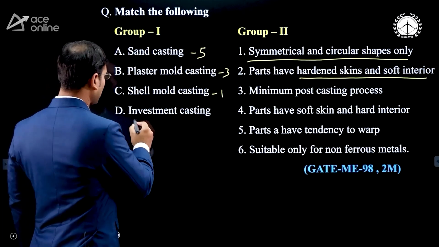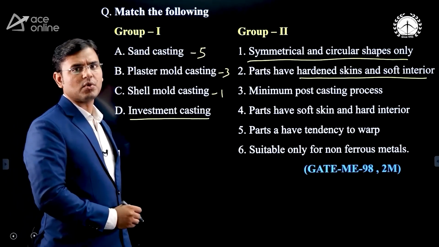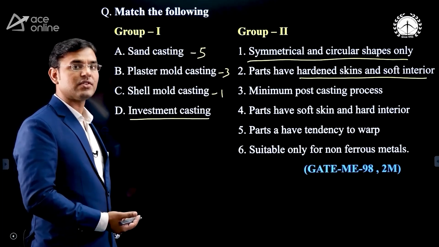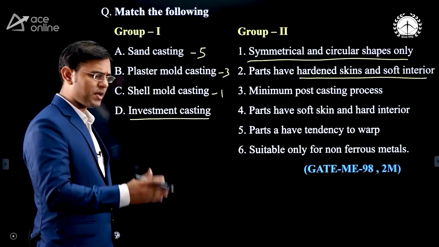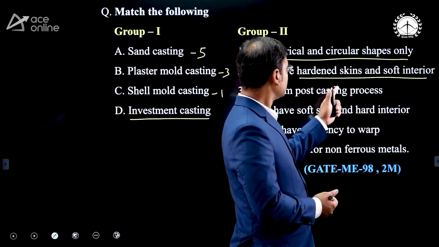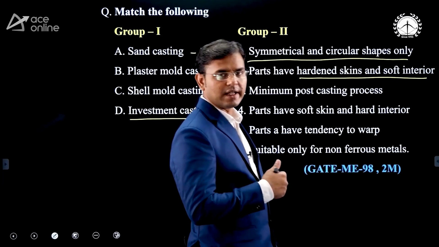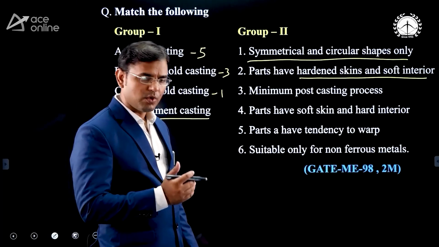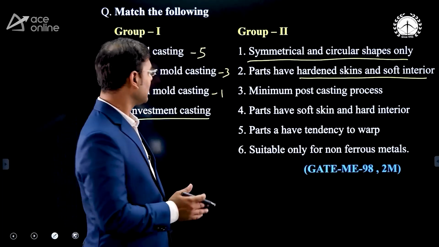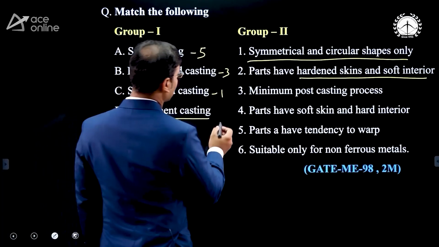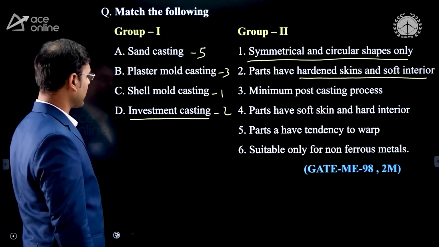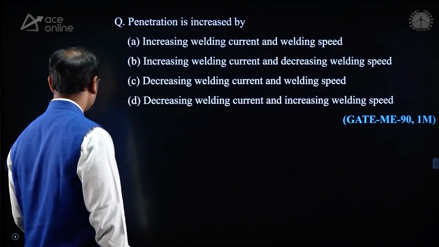Why is it happening? Sometimes in the investment casting, we are using a mold of cement concrete, and cement concrete has high thermal conductivity. When we use the cement concrete as a mold material, then fast heat transfer is there, and because of fast heat transfer, the part's outer edge is very hard, but the interior requires some time to cool. More time is required for cooling. Hence, at the inner side there is soft material present. Hence, here the answer is parts have hardened skin and soft interior too. This question is over. Now see the first theory question here.